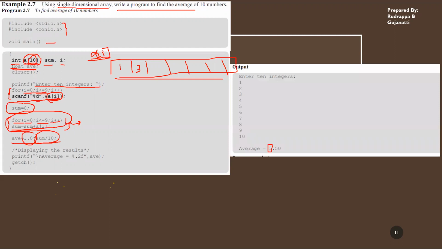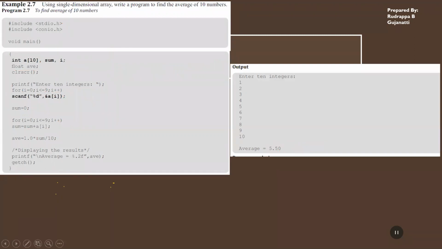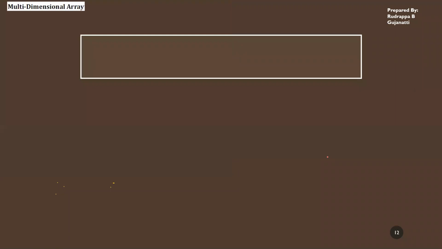Only 5 would be printed because average will consist only 5 and it will be printing like 5.00. This will be printed, 5.50 will not be printed. Because of that, you are multiplying this one with 1.0. You are type converting it to float. So this is what you can do with the single dimensional array.